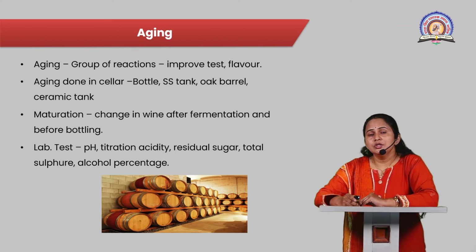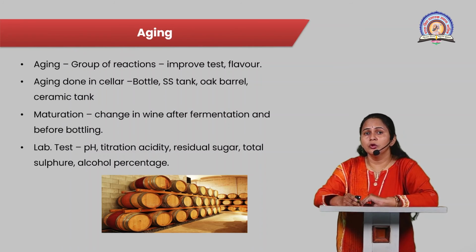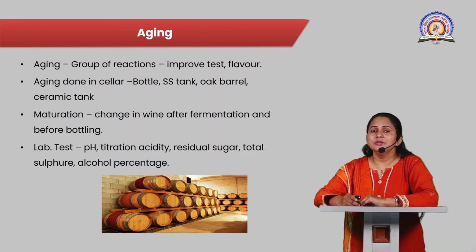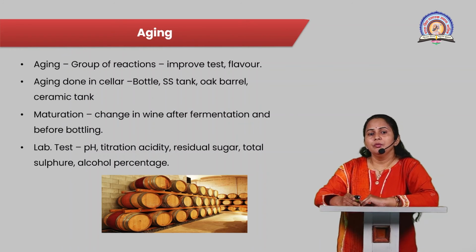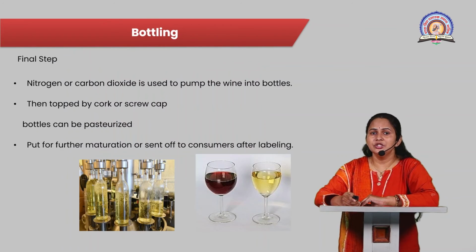During the aging process, the wine is matured. Maturation is any change in wine after the fermentation and before the bottling process. During the aging process, some laboratory tests are performed to confirm whether proper aging is done in the wine or not. The tests include the pH of the wine, titratable acidity, residual sugar, total sulfur and alcohol percentage of wine. These tests are done in the laboratory during the aging process.